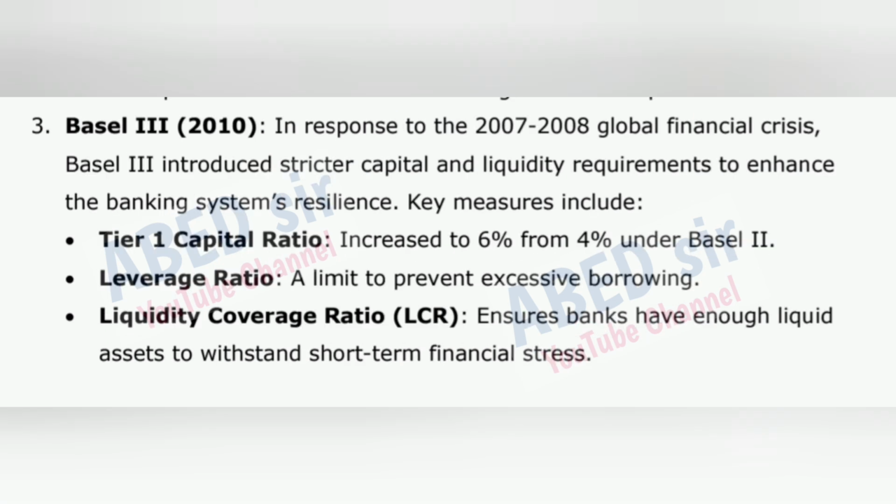3. Basel III, 2010. In response to the 2007 to 2008 global financial crisis, Basel III introduced stricter capital and liquidity requirements to enhance the banking system's resilience. Key measures include: Tier 1 capital ratio increased to 6% from 4% under Basel II. Leverage ratio, a limit to prevent excessive borrowing. Liquidity coverage ratio, LCR, ensures banks have enough liquid assets to withstand short-term financial stress.